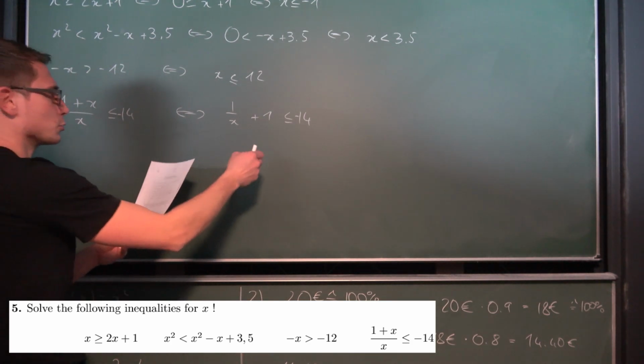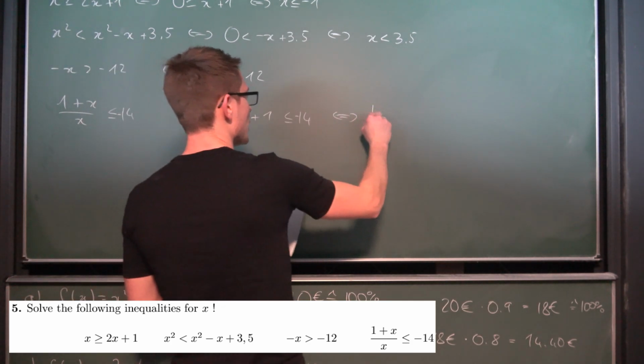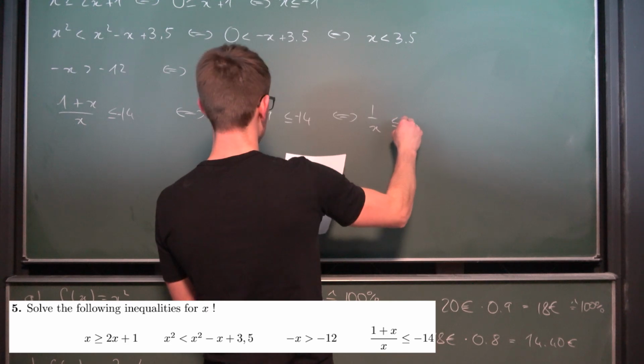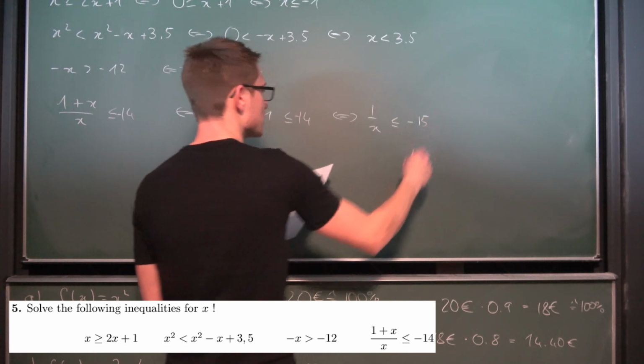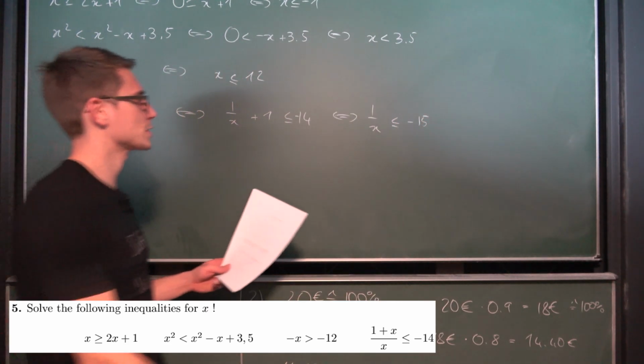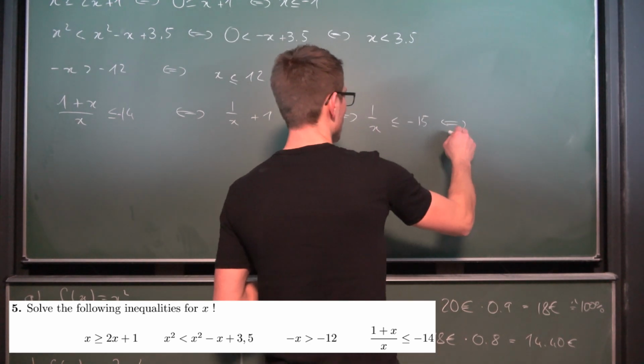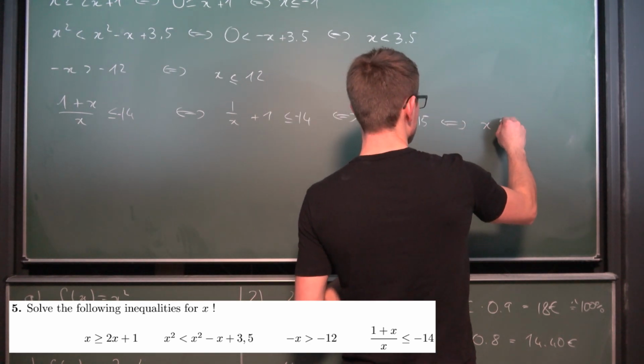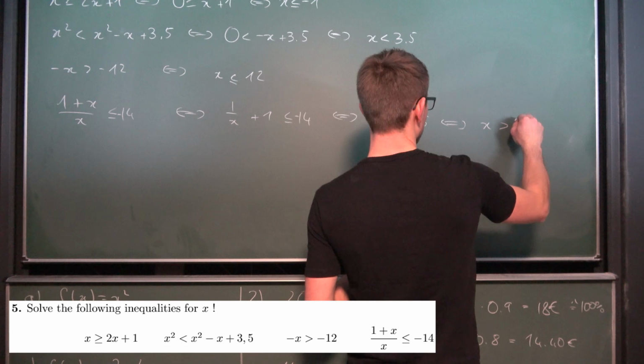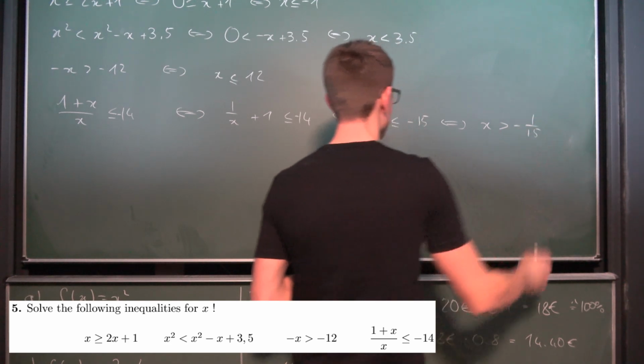And now we subtract 1 on both sides, giving us that 1 over x is less or equal to negative 15. And now we take the reciprocal on both sides, and this should turn around our order relation once again. So x is strictly greater than negative 1 over 15.